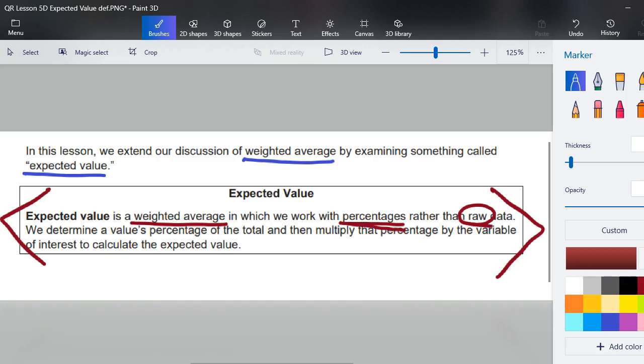We're going to determine a value's percentage of the total. That's something definitely to make note of. And then we're going to multiply that percentage by the variable of interest. In our first case, it's going to be salaries. So we're going to determine the percentage of the total population that a city or whatever we're looking at is part of, and then we're going to multiply that percentage by the value of interest to calculate our expected value.